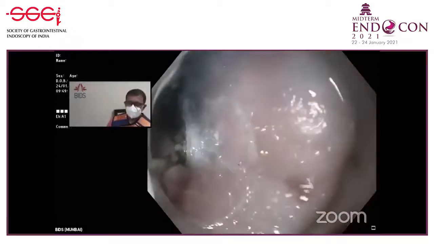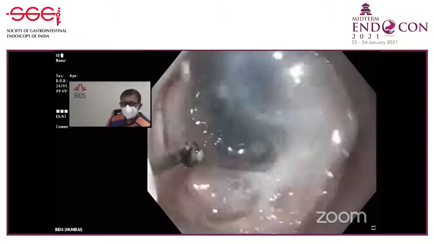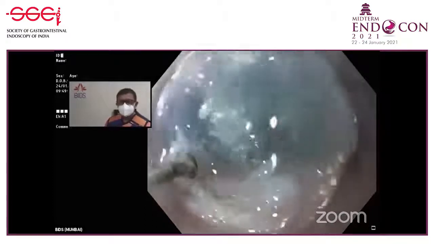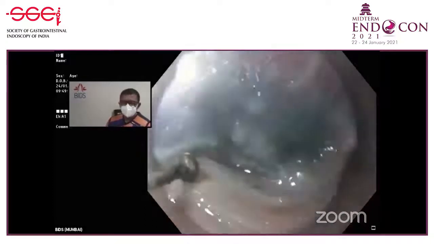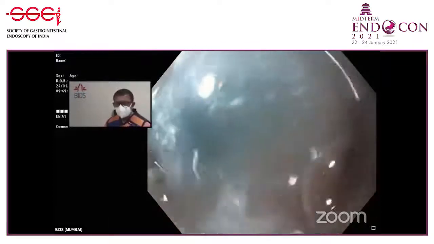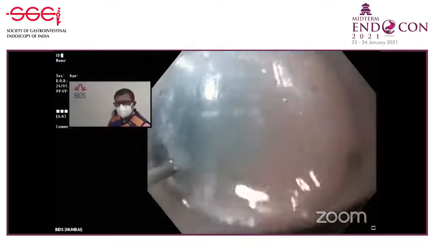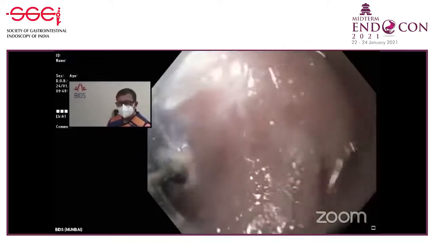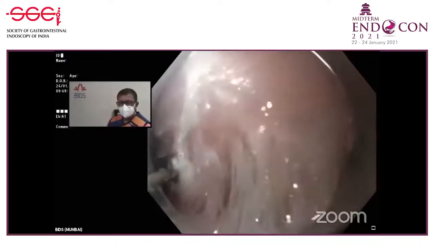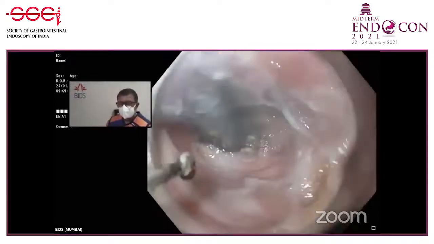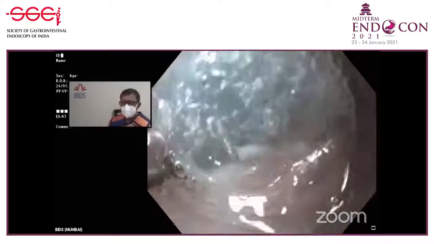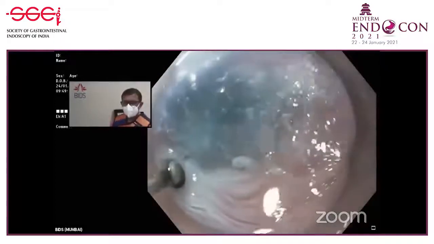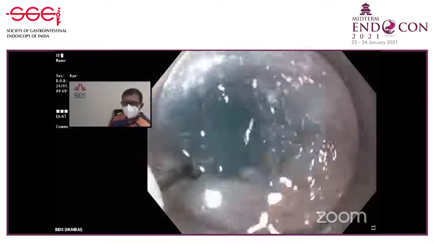I think the GE junction is the most difficult area for a beginner. Dr. Amit, can you mention the special tricks at the GE junction? How to cross the GE junction? I will mention. First, let us reach there. They're almost reaching. Sometimes even if you have to cut a little bit of superficial muscle, it does not matter. That opens it up better. They're almost coming to the GE junction now. You see the muscle fibers have become a little bit different in character.